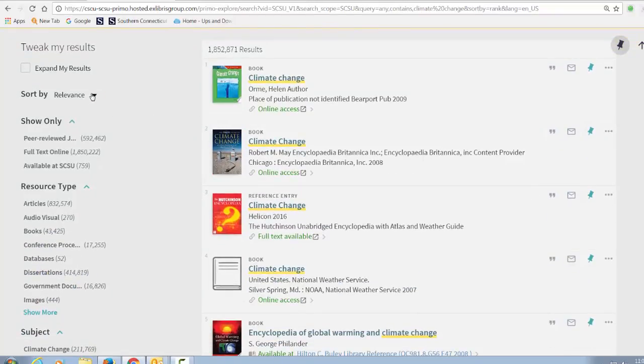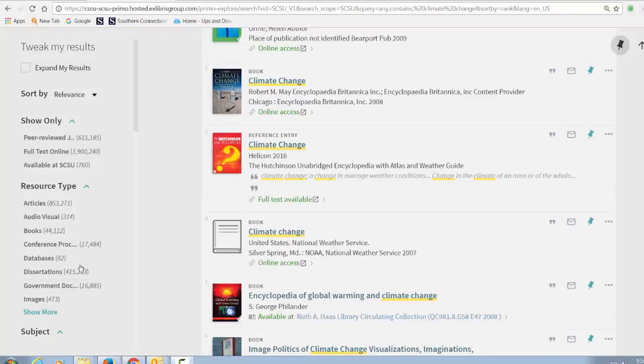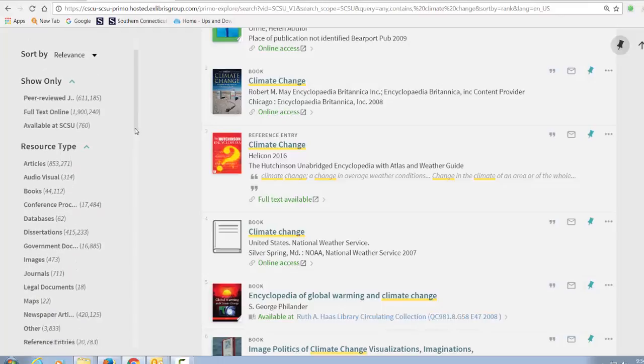Our results are sorted by relevance, but we can click on the down arrow next to sort by relevance and sort by date with the newest on top or the oldest on top. We can also sort by author and by title. We can view just the peer-reviewed journal articles if we wish, or everything that's available full text online, or anything that's available at SCSU. The resource types are listed in alphabetical order. You can click on Show More to see additional resource types.